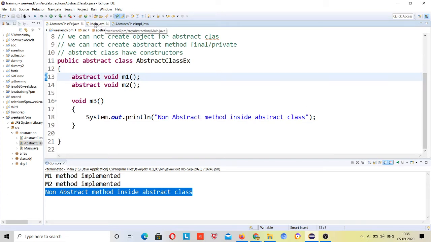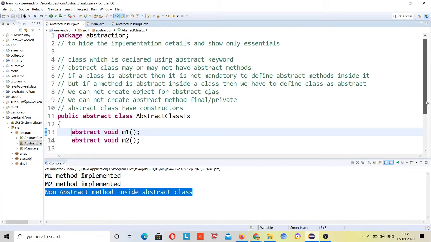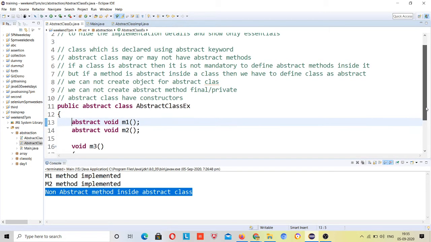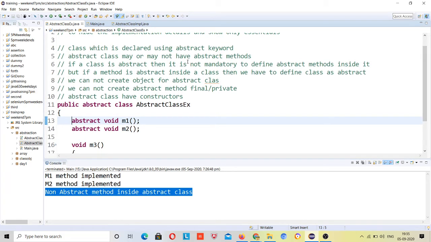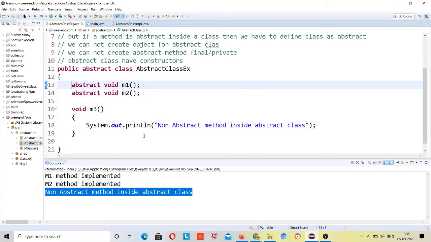This was about final and private in an abstract class. These are some points to be noted about the abstract class, right? It is a class declared with the abstract keyword, and it may or may not have an abstract method. It is not mandatory to have an abstract method inside this class.